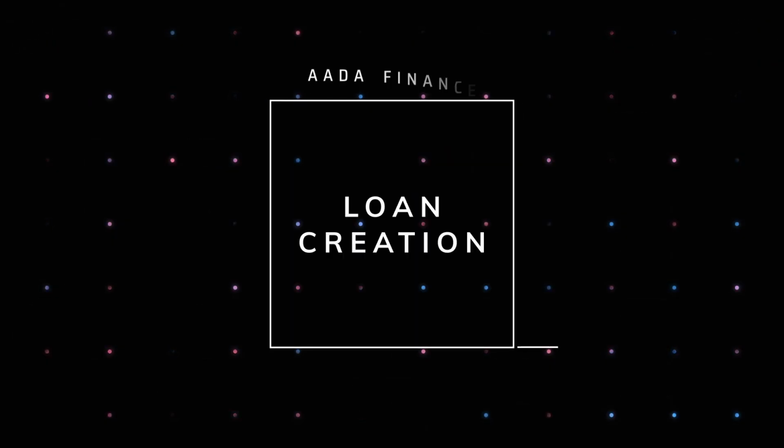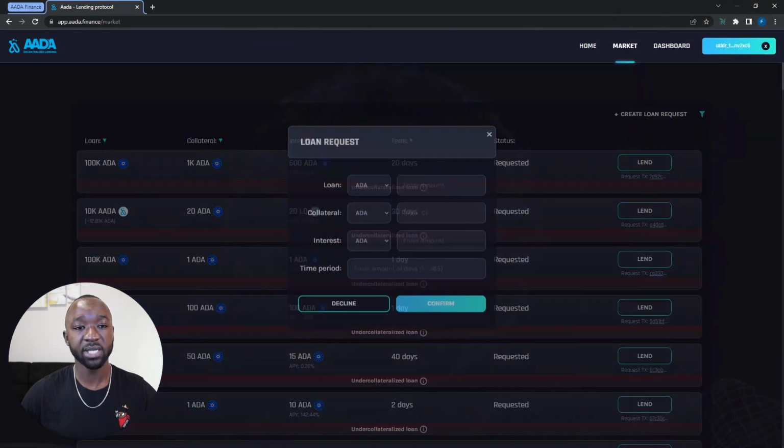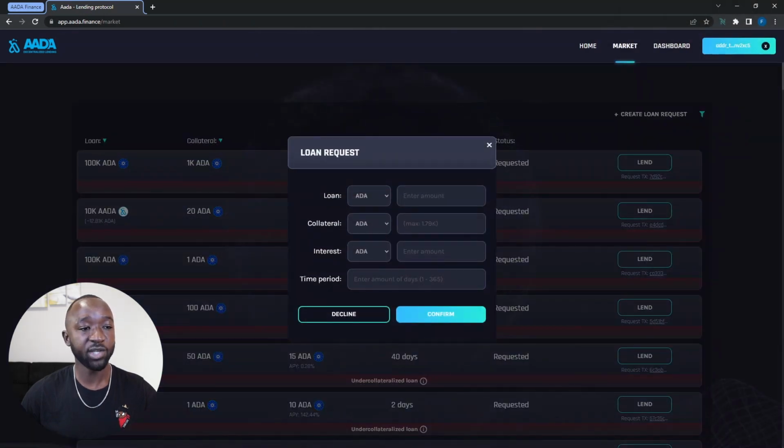So now that we've covered the market page, let's actually talk about how we can create a loan using the create loan request option. So if I click on that here, I'm going to get a new pop-up where I can actually provide information about the loan that I want to create. And so with that said, I'm going to go ahead and create a new loan request for some MELD. And so I'm going to go ahead and actually select this drop down here.